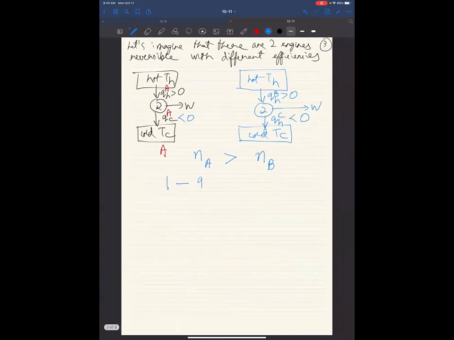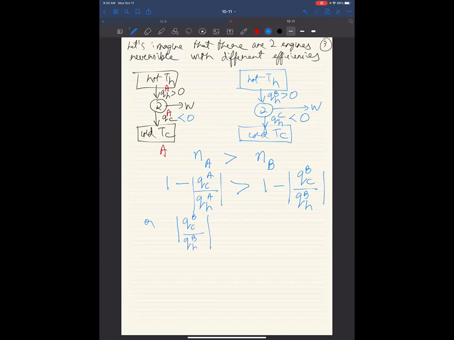So 1 minus QCA by QHA is more than 1 minus QCB by Q hot B. Okay, or QCB by Q hot B, we can bring it to the right, this can come to the right side, is more than Q cold A by Q hot A.